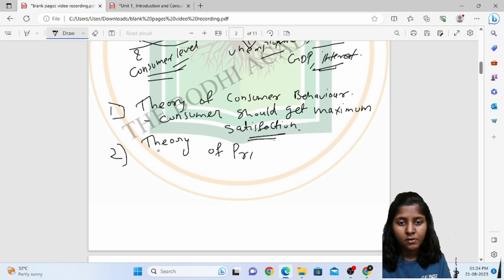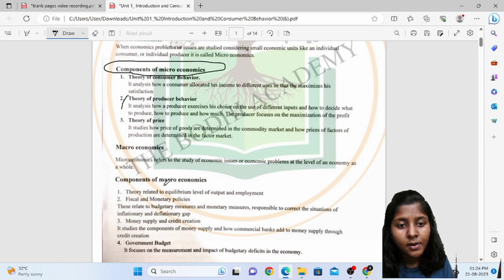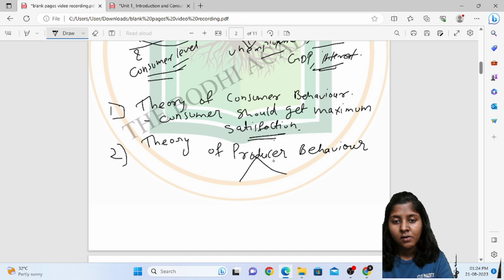Here the producer exercises his choice on the use of different inputs and decides what to produce, how to produce, and how much. So here the producer has the different problems of an economy. Okay, so that comes in producer behavior.